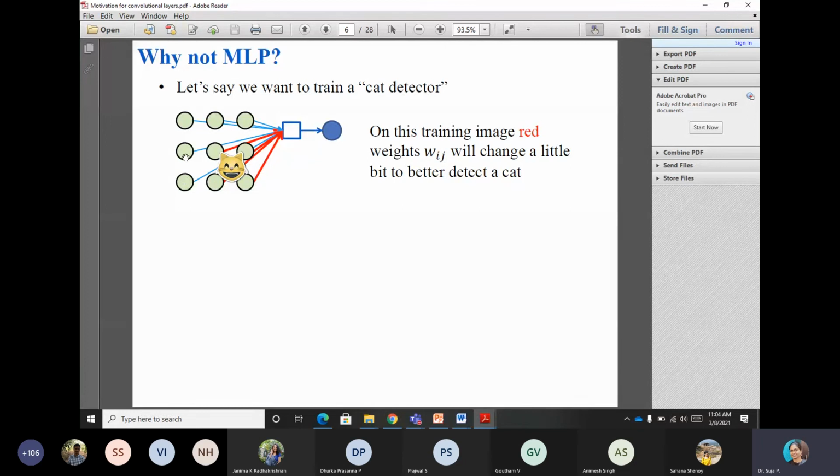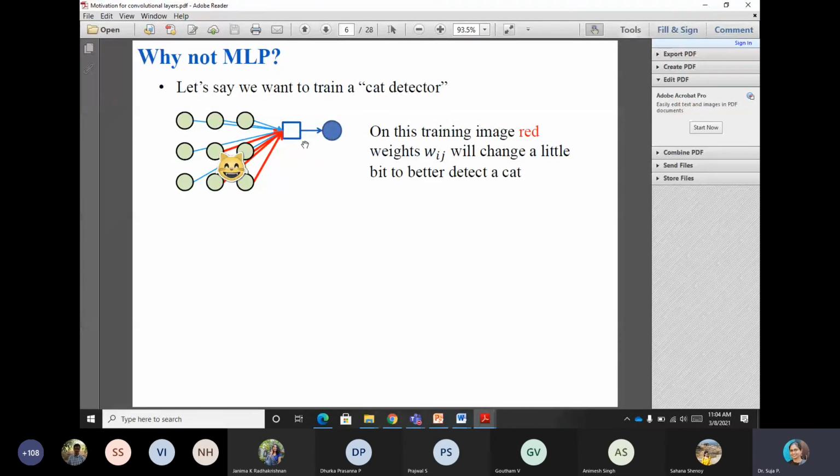The input to these other input neurons is 0, and only these 4 inputs you are giving values to the input neurons, the pixel values of the image, and then the weights are multiplied with this input, and you get an output here. If it is a cat, it has to predict 1, let us say. If it is not a cat, it has to predict 0.